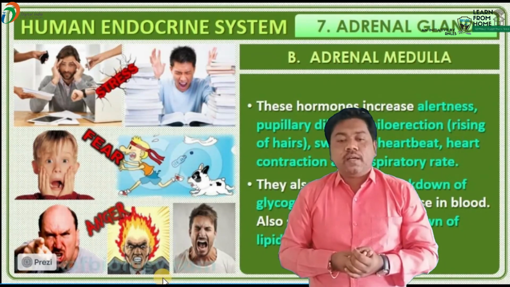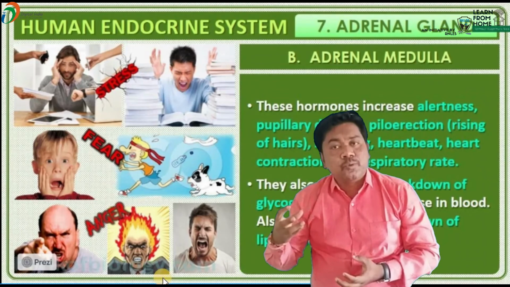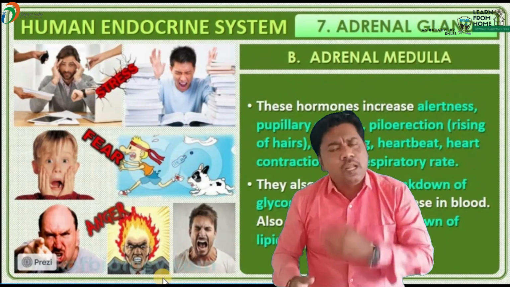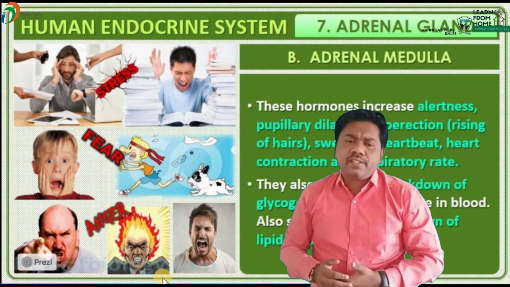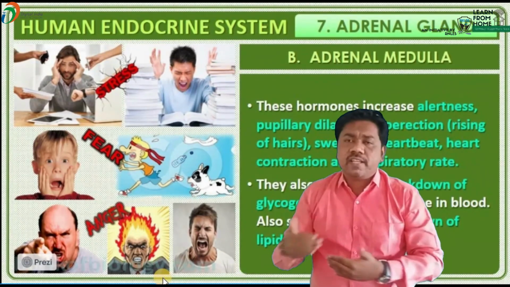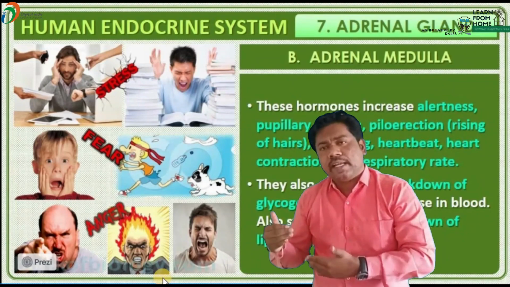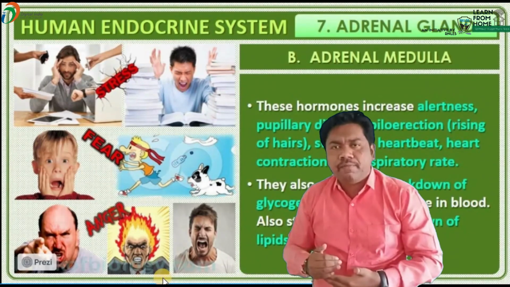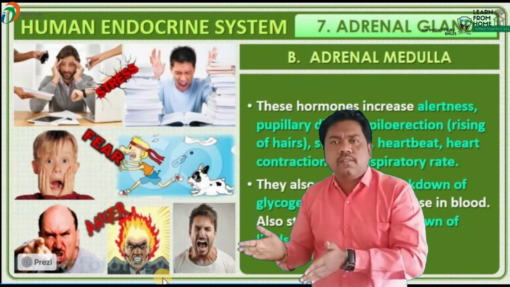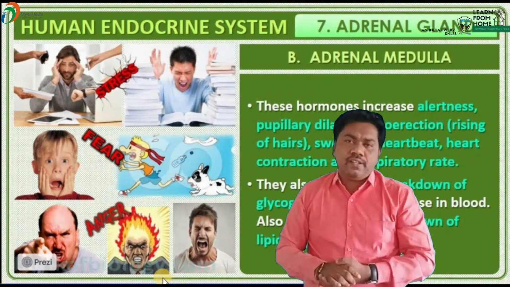And this adrenaline hormone is produced from a non-essential amino acid. Where is it produced from, beta? A non-essential amino acid known as tyrosine. Tyrosine is a non-essential amino acid. It converts into dopamine, and again dopamine converts into epinephrine. Epinephrine converts into adrenaline. This is the process of production of adrenaline.